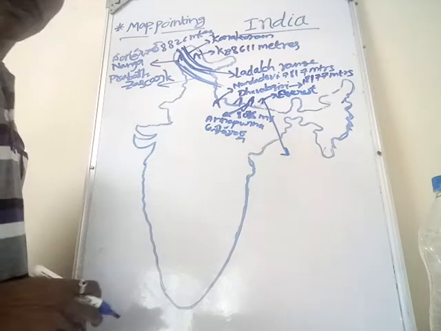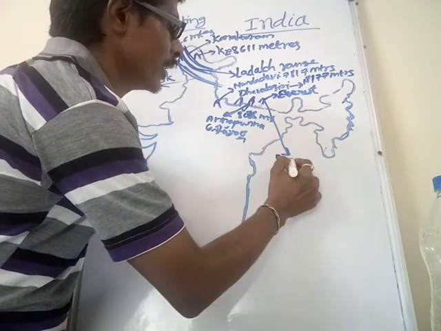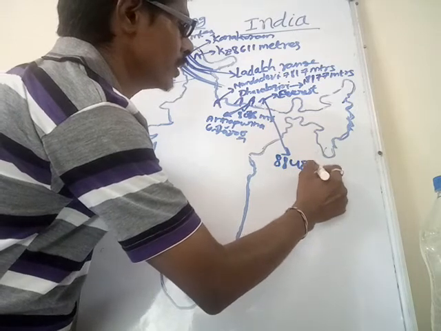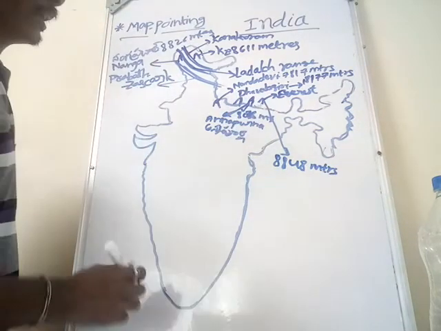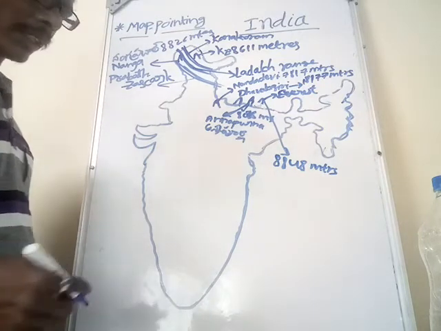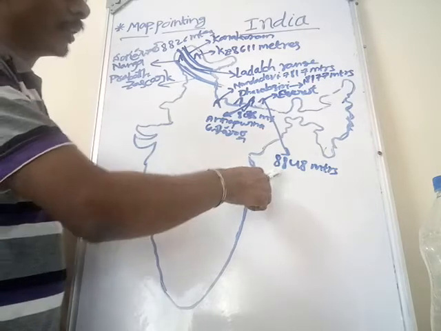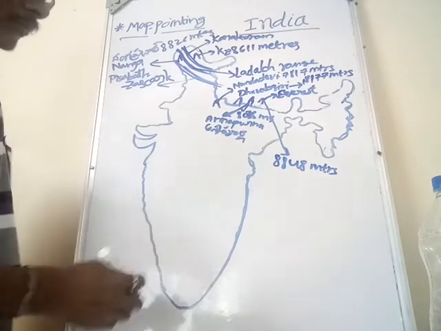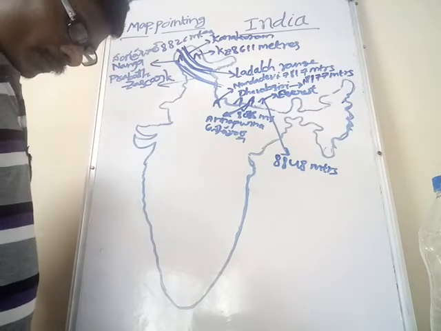The height of Everest peak is 8,848 meters. This Everest peak is located in Tibetan Plateau in Tibet. It is the world's highest peak.